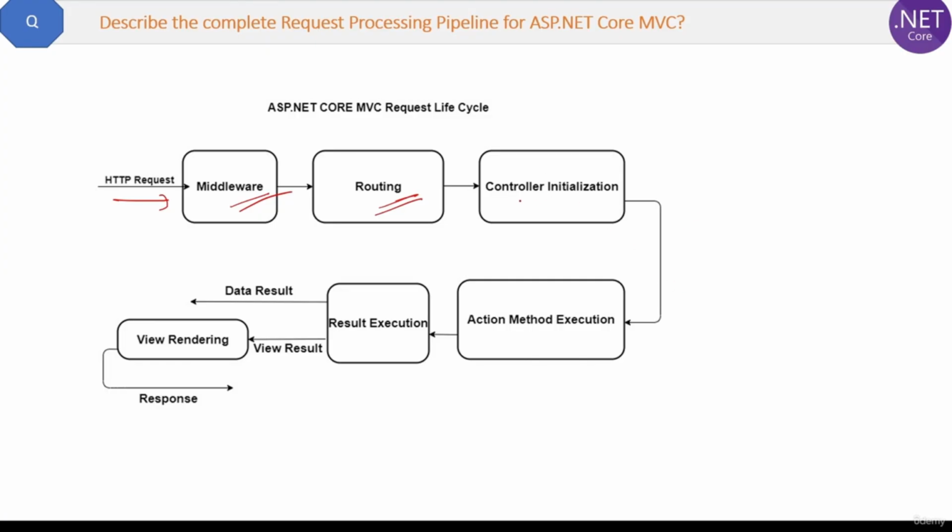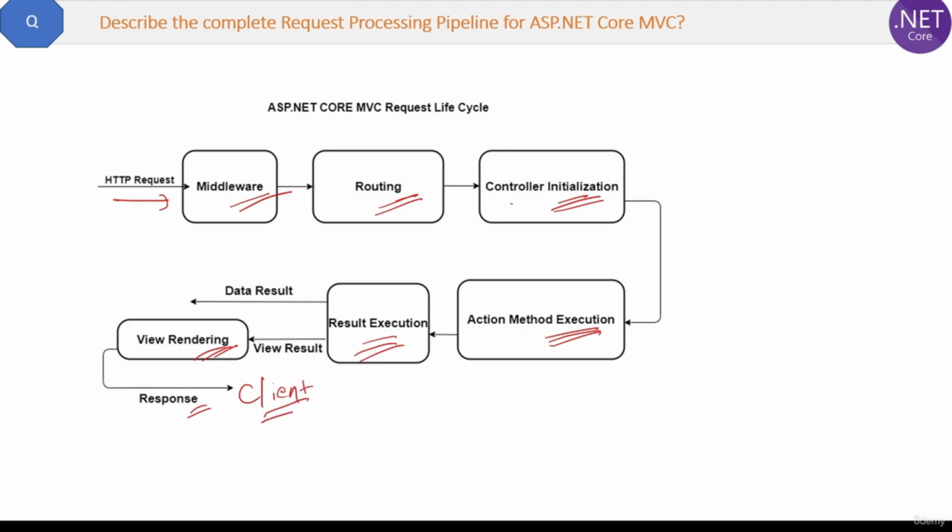Then the request will initialize the controller, and then again based on the URL, it will decide which action method will be executed. That is also from routing only, and then the result will be executed. At last the view will be rendered and the result as the response will be sent to the browser. That's it.